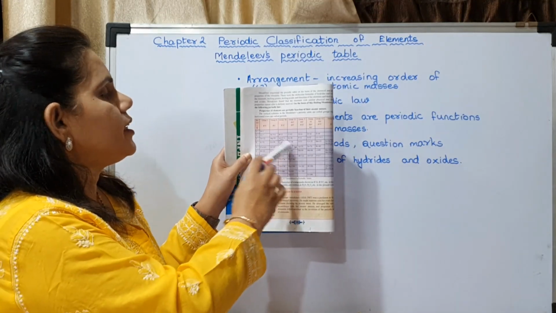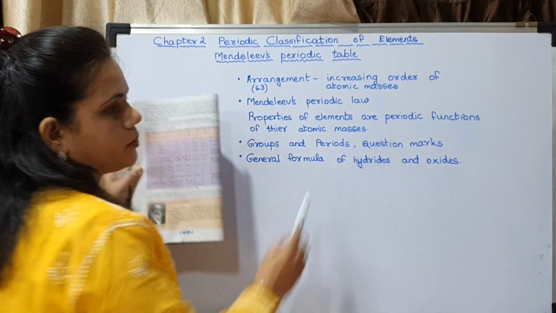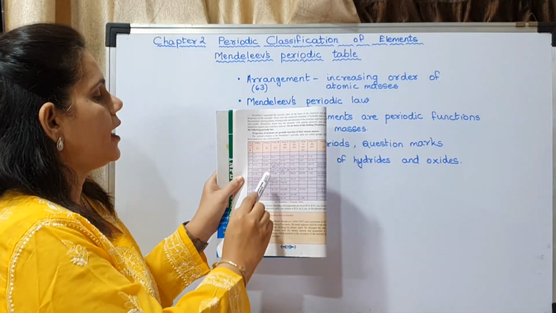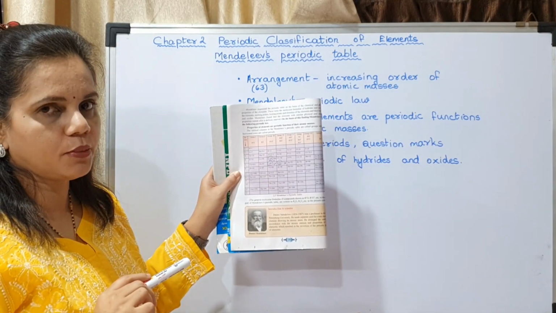So these were the question marks. So the groups, periods and the question marks. Hope you have noted this property of the periodic table.